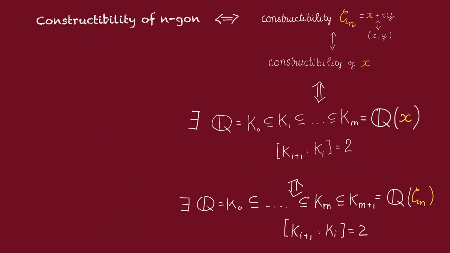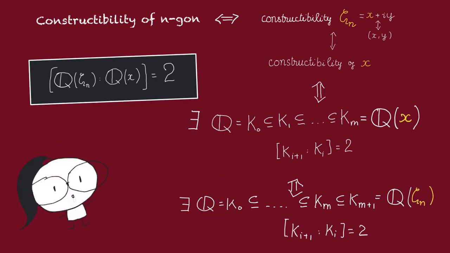Now, observe that Q(x) has this decomposition into a chain of quadratic extensions if and only if this cyclotomic field itself has this decomposition. That is simply because the degree of the cyclotomic field over this Q(x) is going to be equal to 2. So if we have a chain like this, we can always add this field to the end of the chain and get a chain still of quadratic extensions.